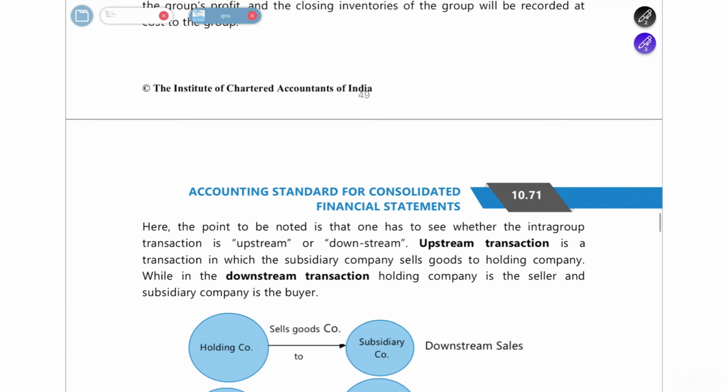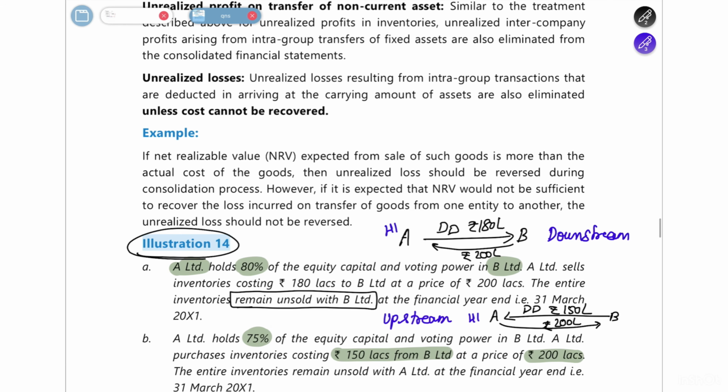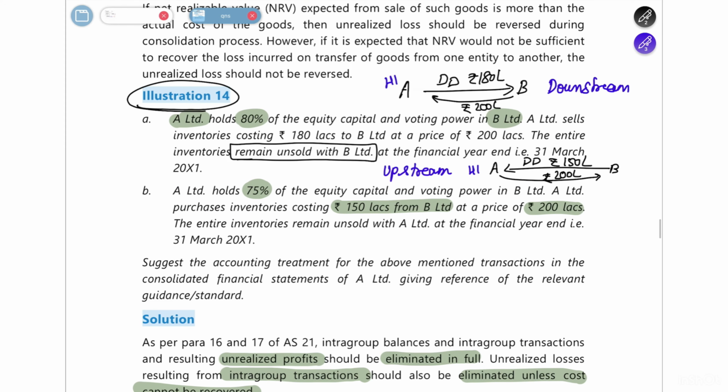Now let's move on to illustration number 14. Perfect. So now let's move on to illustration number 14. So in illustration number 14, they tell you that there is A Limited, it is holding 80%, which is your holding interest in B Limited. Okay, and here what happens, I've given you as a summary here, that A Limited is selling inventories to B Limited. Okay, the cost of that inventory is 1,80,000, but it is selling at 200 lakh rupees.